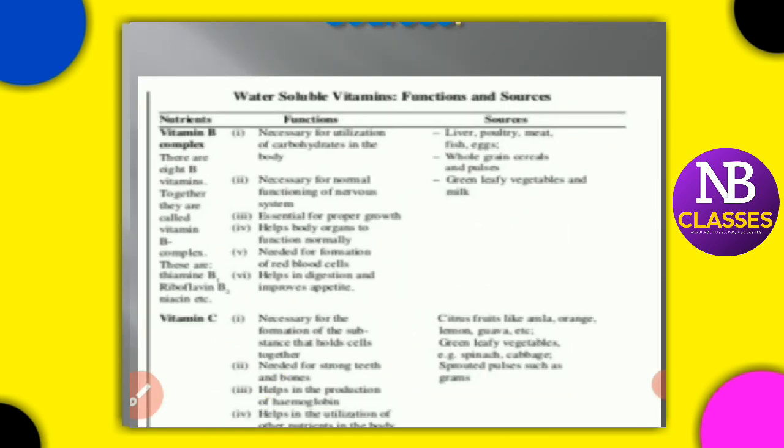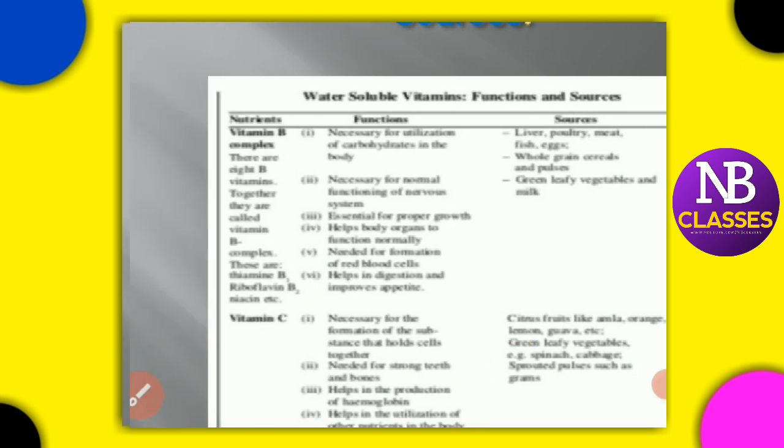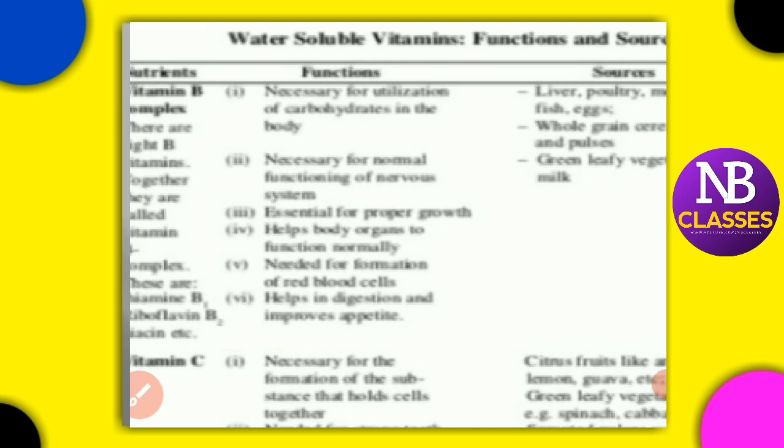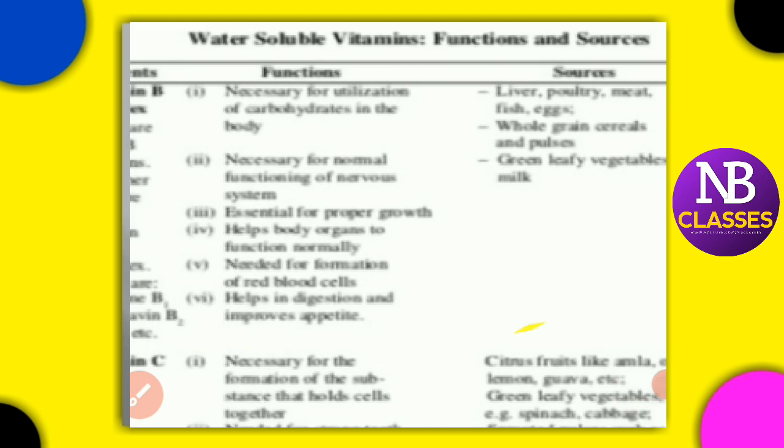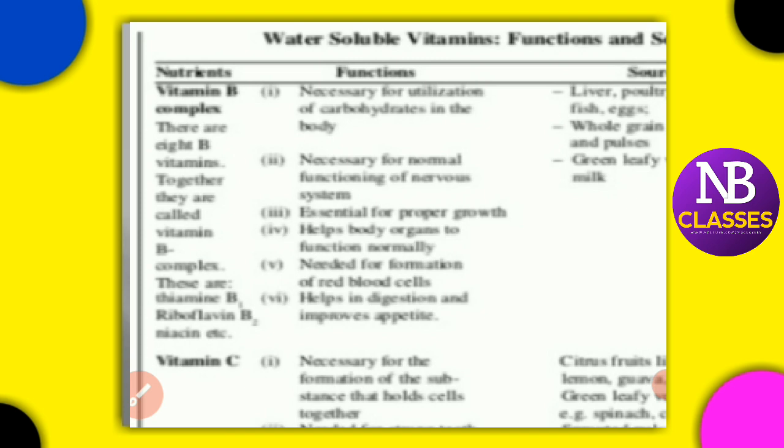In the same way, the water soluble vitamins are vitamin B and vitamin C. Vitamin B is necessary for the utilization of carbohydrates in the body and for the normal functioning of the nervous system.